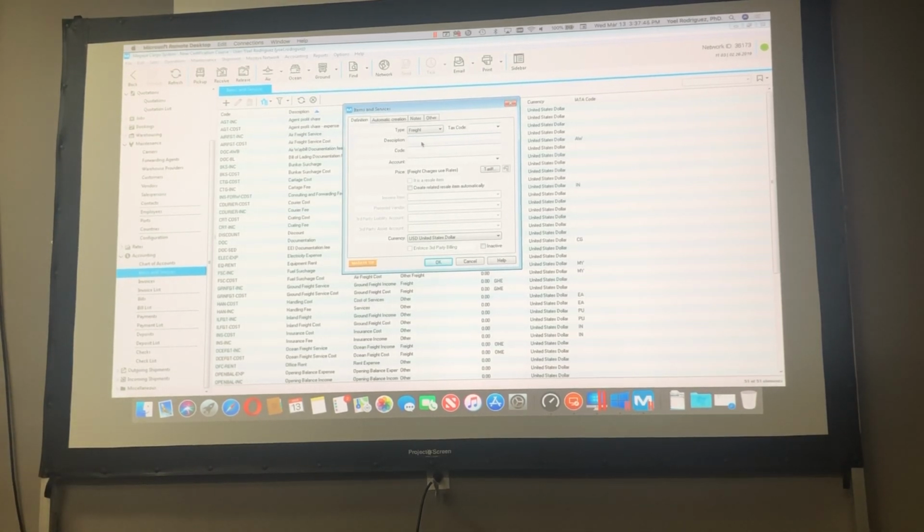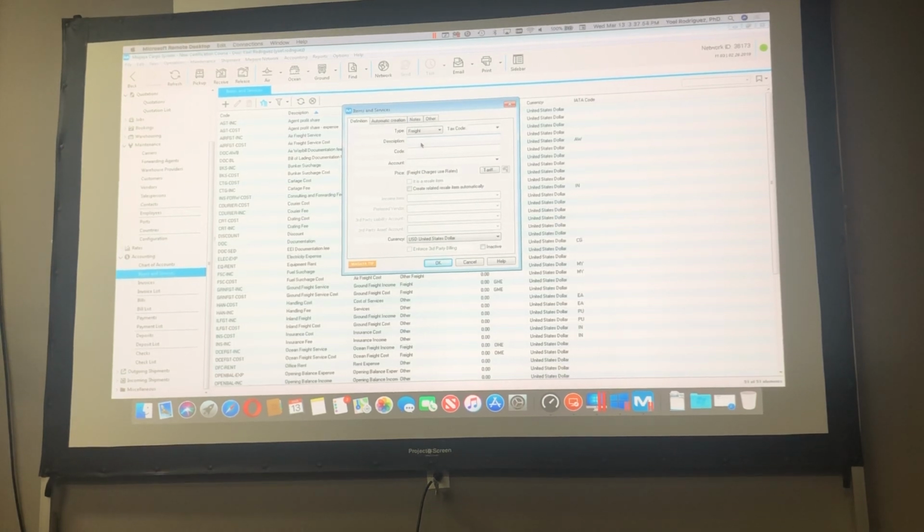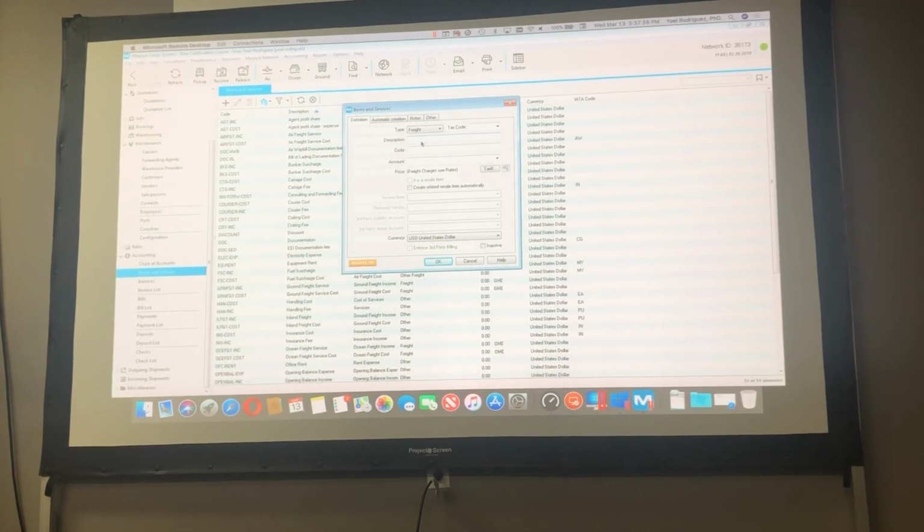What you are doing here in this list is just configuring. You are defining the items that you will be using later. It doesn't mean that every time you use an item, you have to create it. No, you are defining once, and after that, you will only be selecting that item.